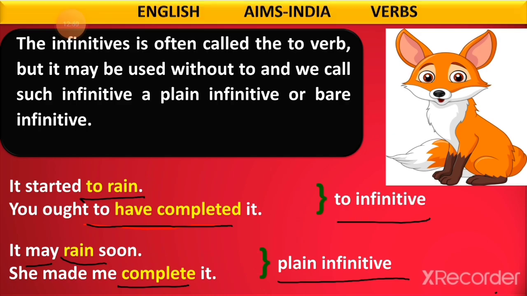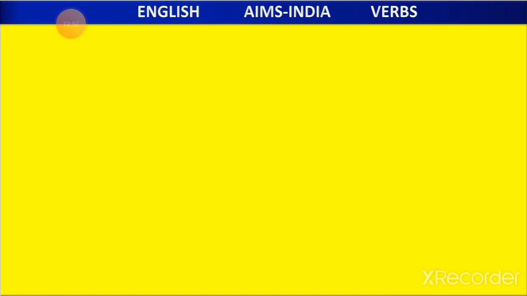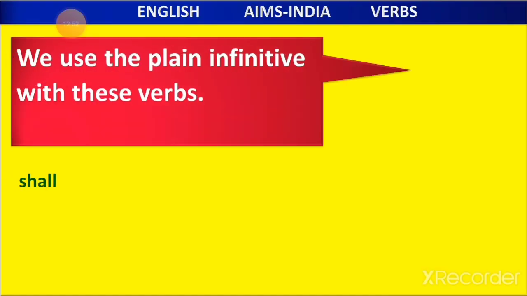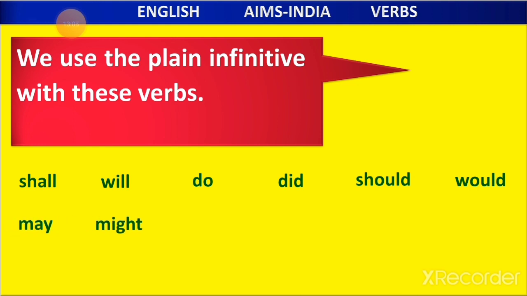Don't get confused. Okay, so here you can see we use the plain infinitives with these verbs, as I said, when we are going to use them. So when we have such verbs, you can use the infinitives with this type of words.